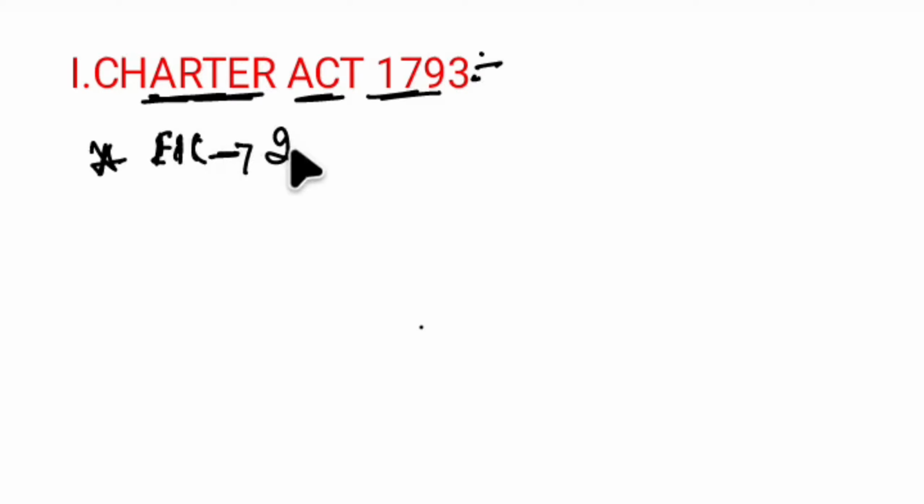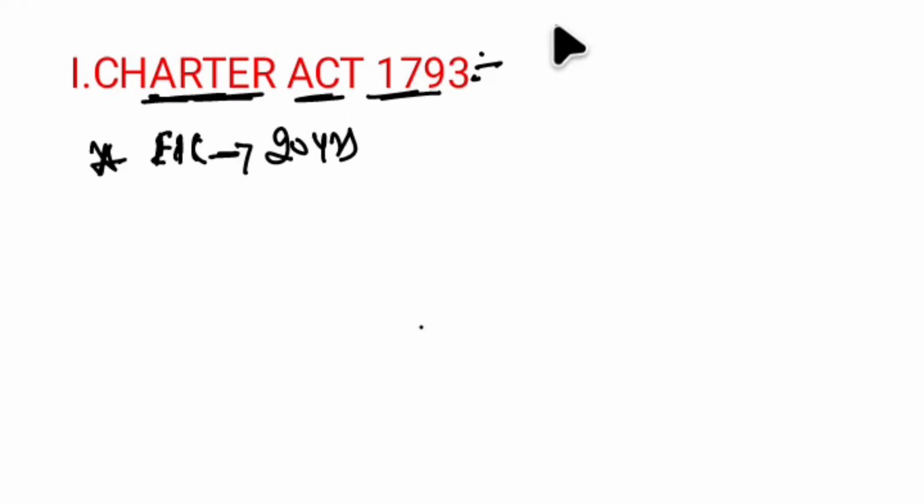So let's discuss the important provisions of Charter Act 1793. This is not that important for the examination, but for continuity I am discussing this act. We just have to go through its provisions. The first main provision says the East India Company's tenure has to be extended for another 20 years.